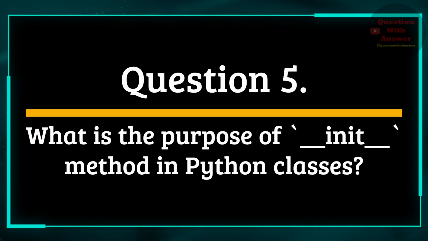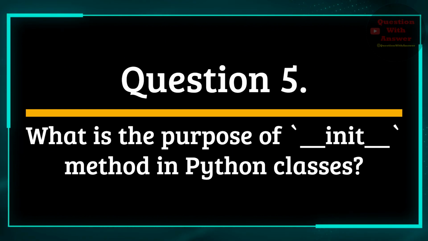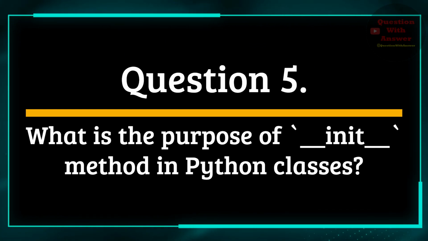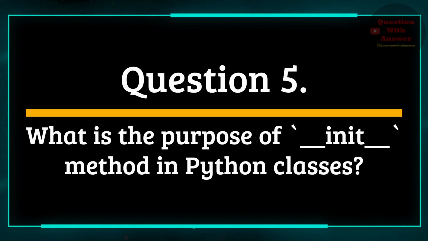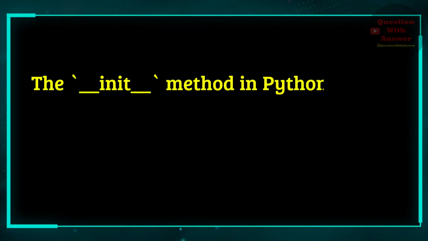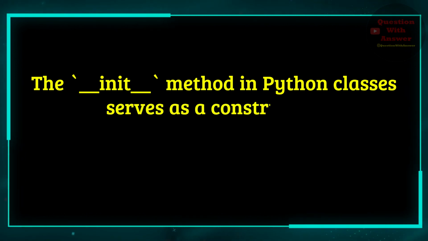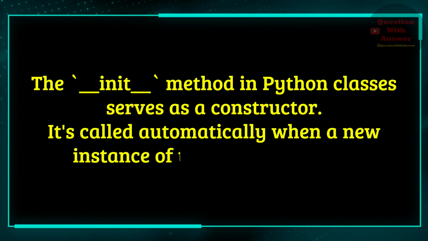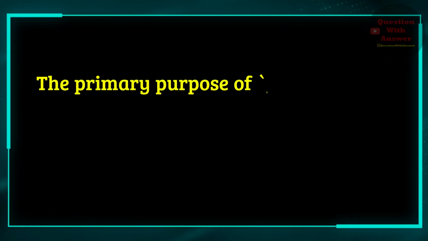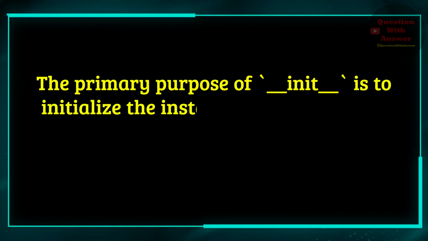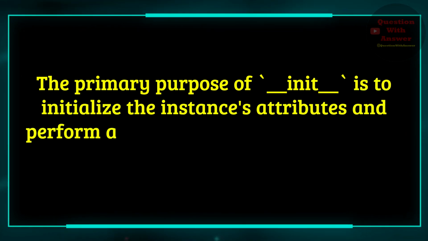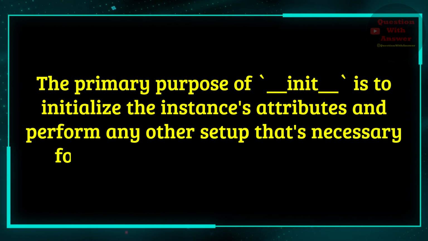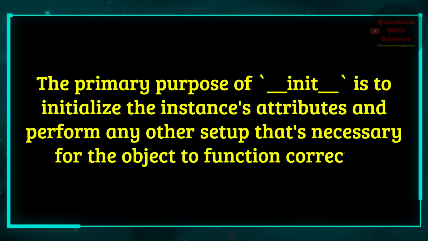Question 5. What is the purpose of the __init__ method in Python classes? Answer. The __init__ method in Python classes serves as a constructor. It's called automatically when a new instance of the class is created. The primary purpose of __init__ is to initialize the instance's attributes and perform any other setup that's necessary for the object to function correctly.